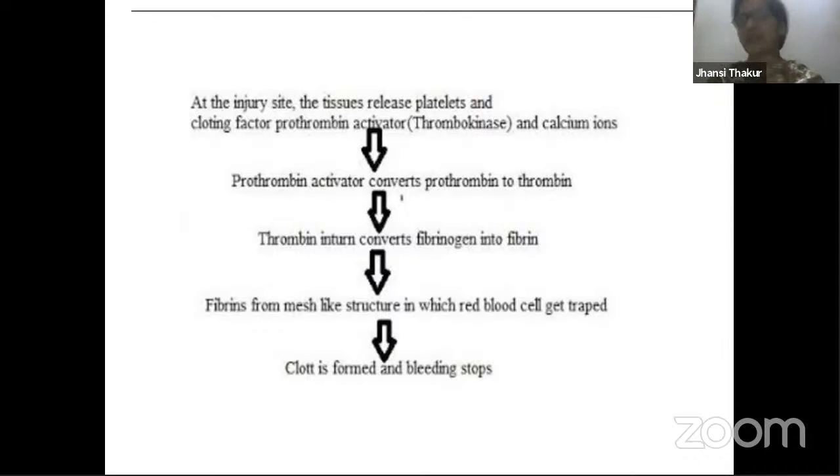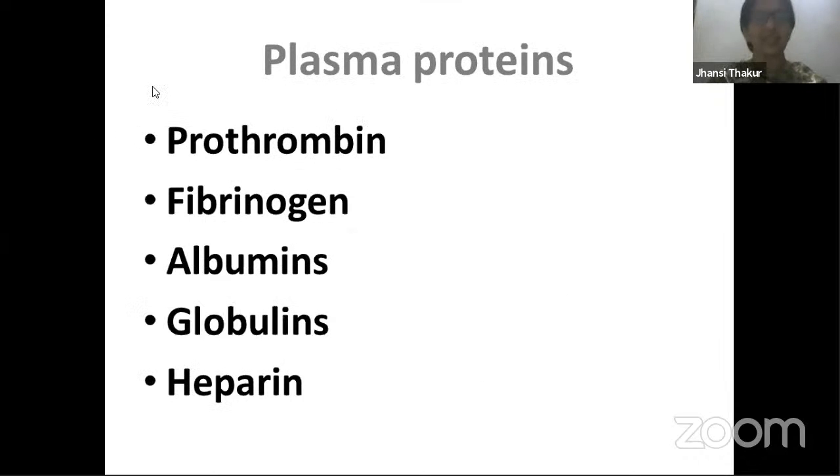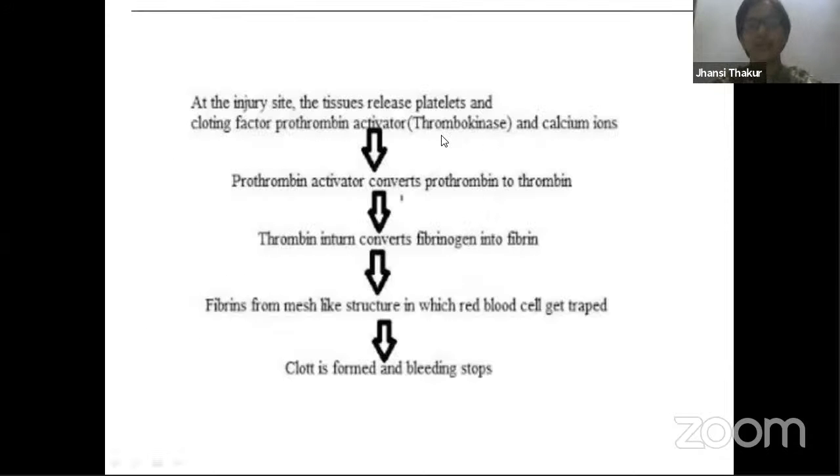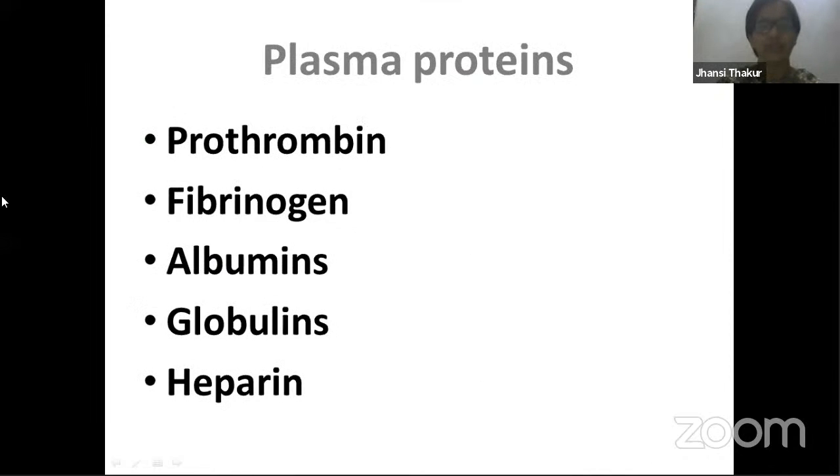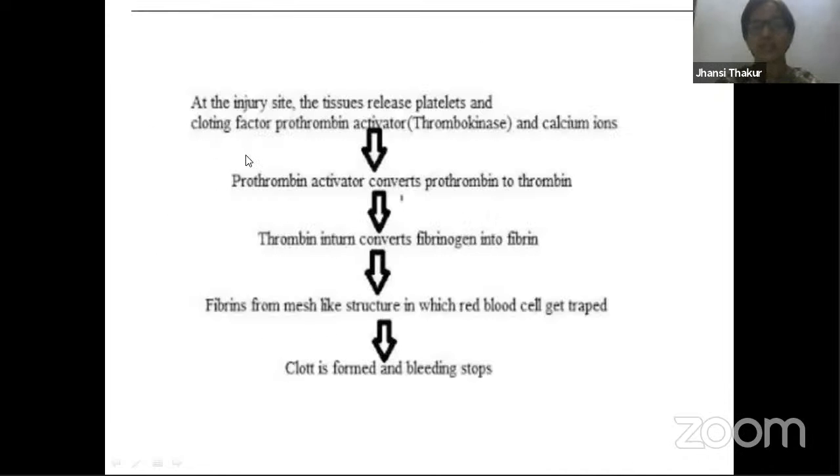So that formation of the net that takes place is because of one important protein, which is nothing but this fibrinogen. So what is happening over here is that thrombokinase, which is present, is released when there is damage. When this is released, that time one substance, what we have learned over here, prothrombin, gets activated. So that enzyme gets activated and it gets converted into thrombin. Then thrombin in turn, again, see, this is a cascade of reactions. So I'm just talking about clotting of the blood in 3 steps, but it is not in three steps. It is a 13 steps process. So thrombin converts fibrinogen protein into fibrin.